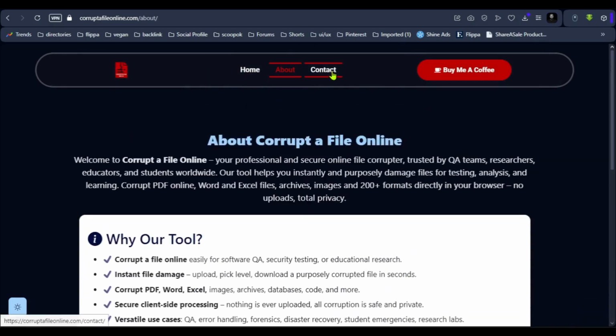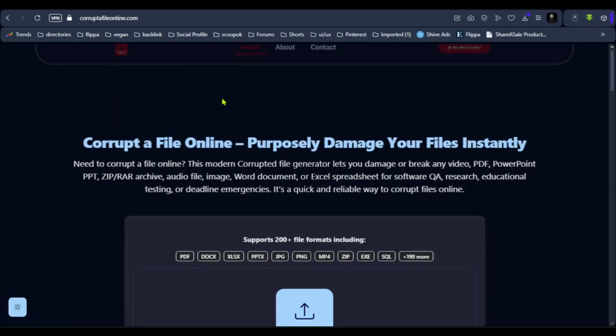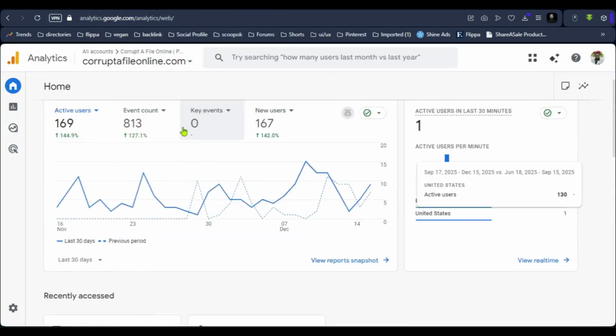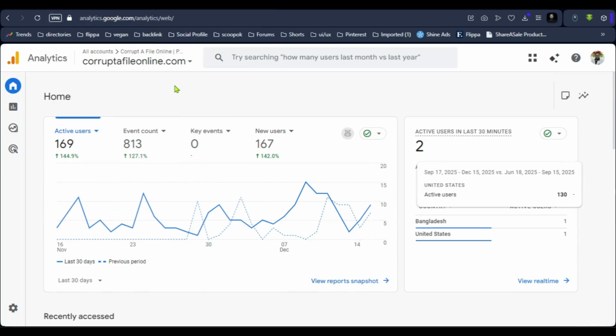You can see there are animations which make it really user friendly and attractive, so no one will think this is an old website. This is a modern and updated website. And its competitors, if you visit them, are all old UI, old interface, which is boring and does not interact with users. But this website is modern, and you can see again this data of traffic.